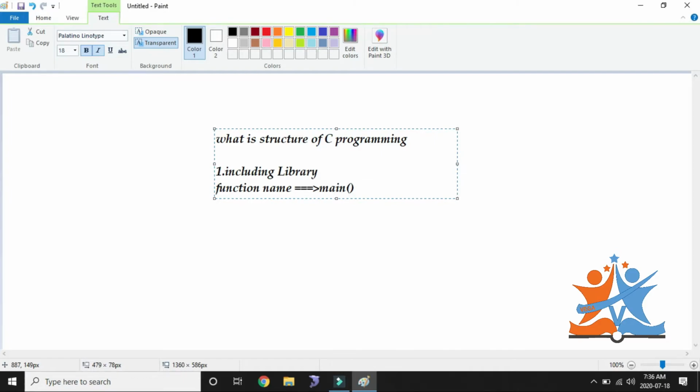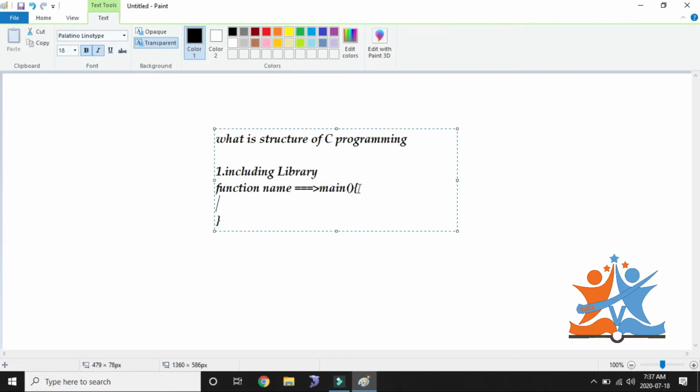So this is the main function. This name is defined by default, which means it is predefined in C. It is defined by the C developers, that is, Dennis Ritchie and his team.